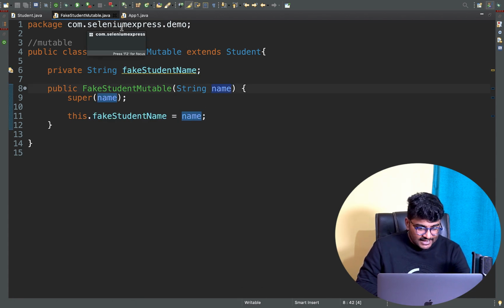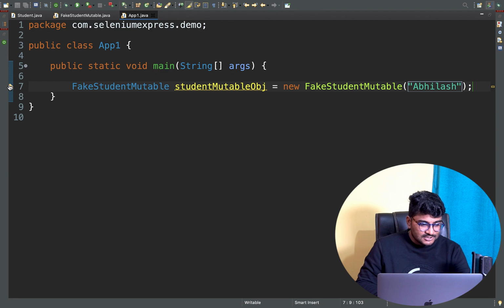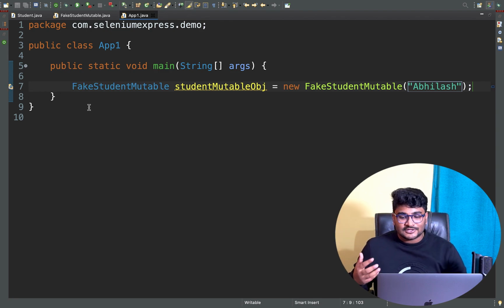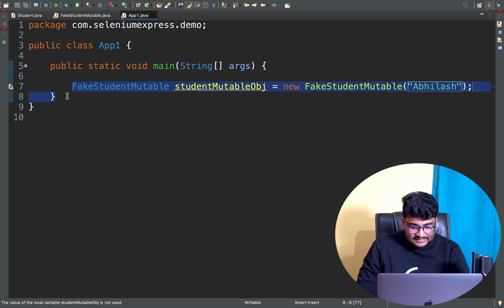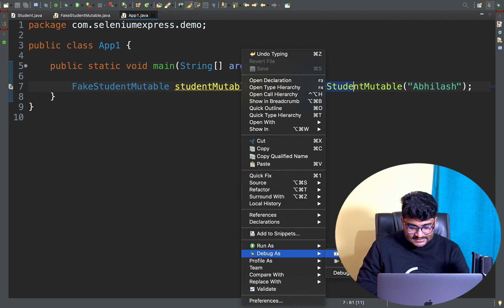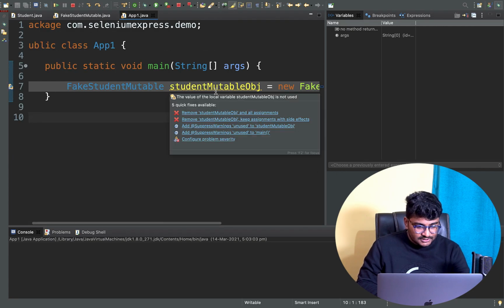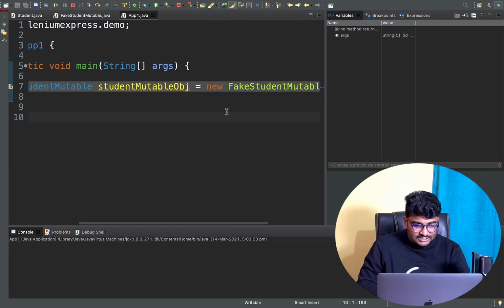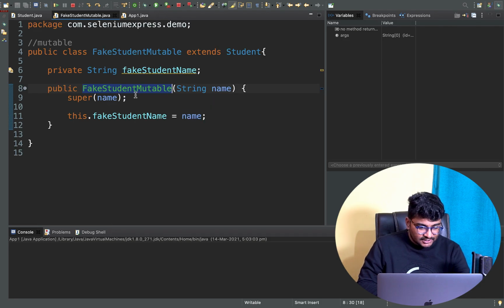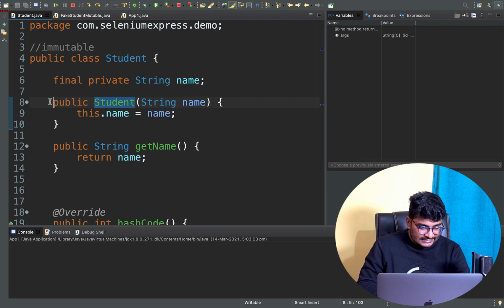Right now, if I go to app.java, can I just do a debug once? It's not needed, but just so we are on the same page. Whenever I'm calling this particular constructor called fetch student mutable, if I do Control S and right-click, debug as Java application, you will see the flow come here, inside line number 7. Let me go to the fetch student mutable class. Here, let me give a breakpoint at line number 9 inside this constructor of fetch student mutable. And let me also go to the superclass constructor, which is the student class constructor, and give a breakpoint here.